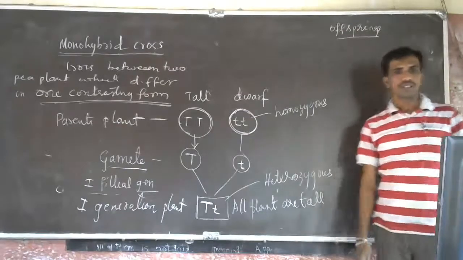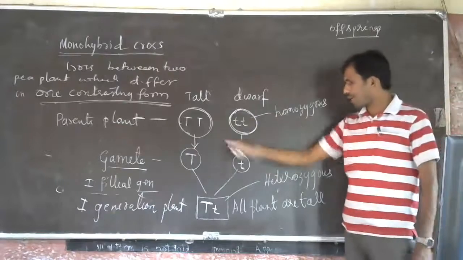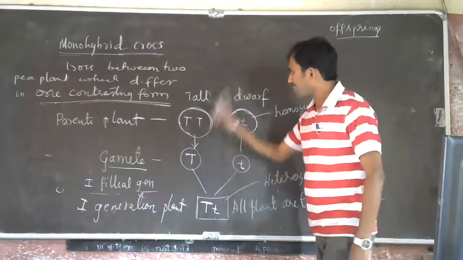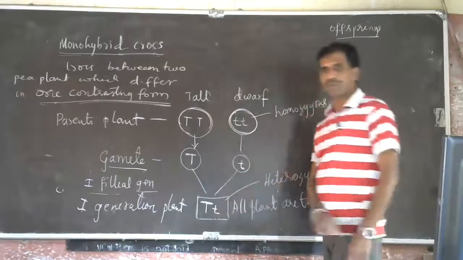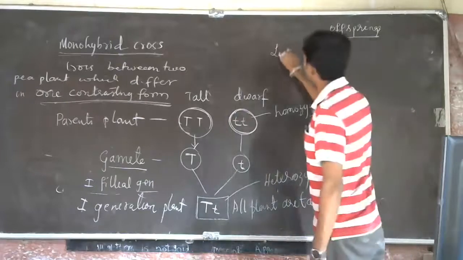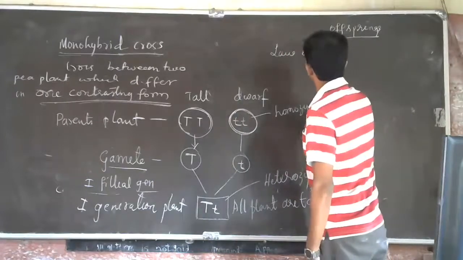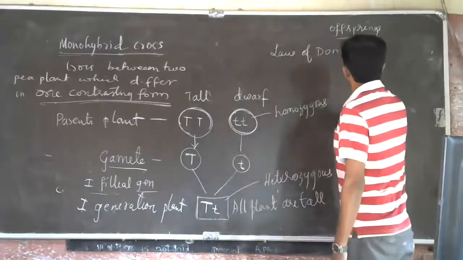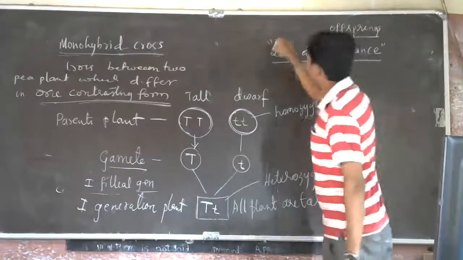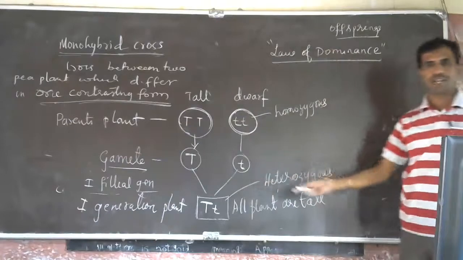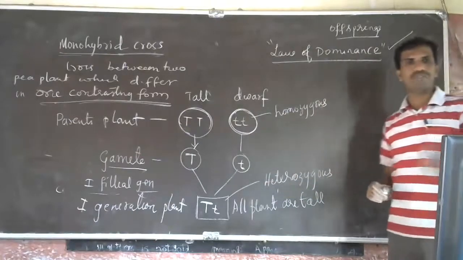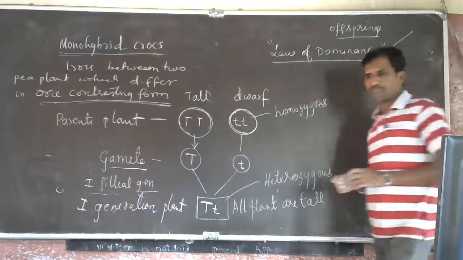So the offspring produced by this plant will have two factors responsible for the same character, or both the factors will be there. Here he stated a law, the law of dominance. According to this monohybrid process, what did he say? He proposed a law, called the law of dominance. So law of dominance, what does it tell?